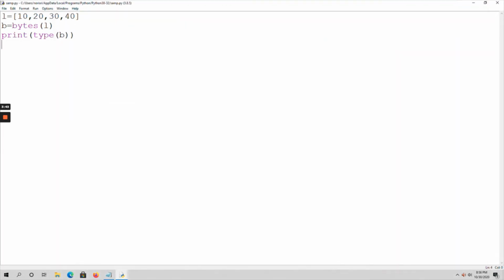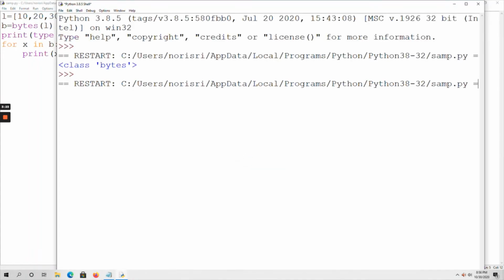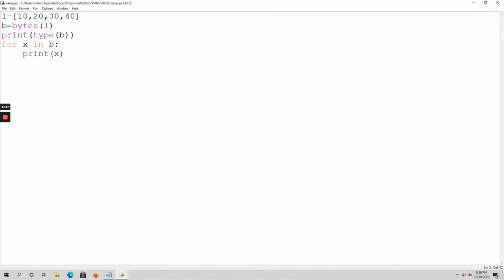Now I want to print the elements in the bytes object. For x in B, print of x. Now again run the code. See here, 10, 20, 30, 40. As I told, bytes is an immutable data type.